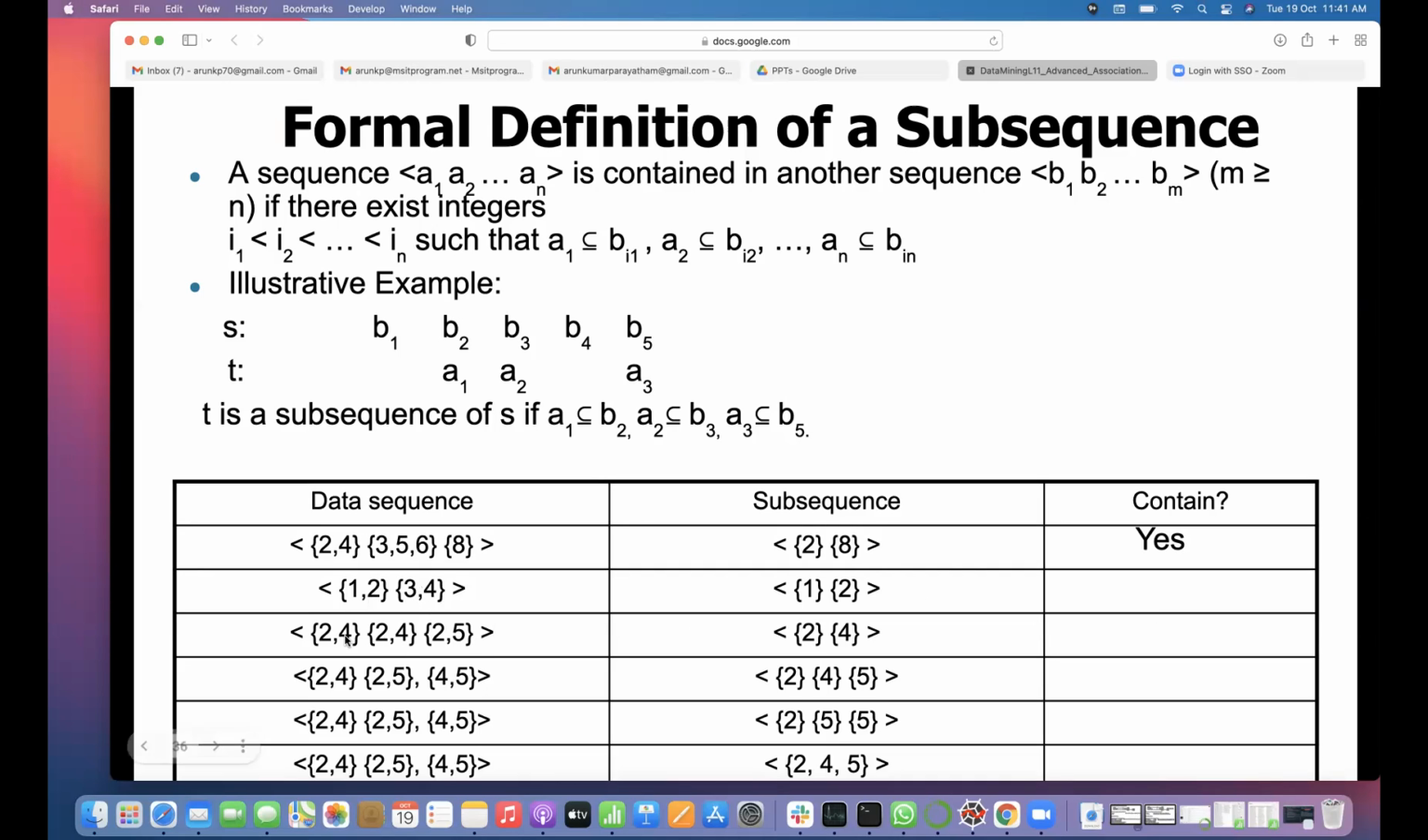Then 2 and 4: 2 is part of this 2 and 4, and 4 is part of 2 and 4. So this is yes. What about this one? The fourth one? Yes, sir. Okay.